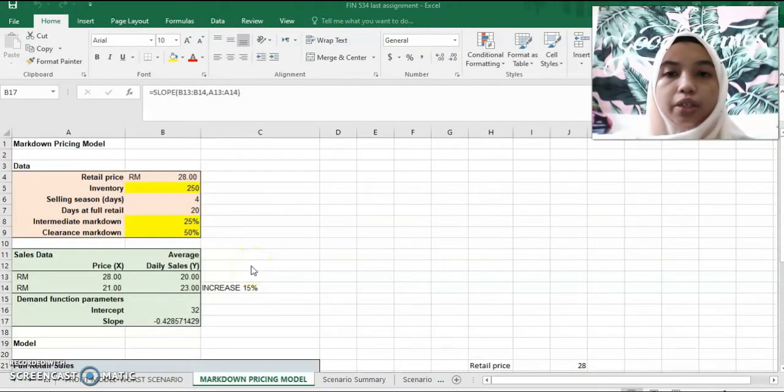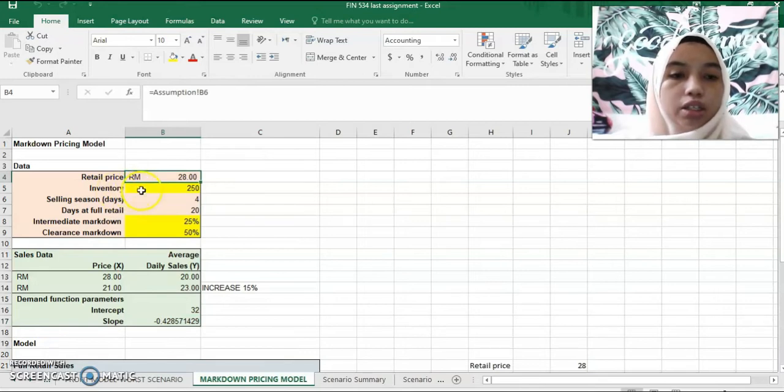Next is the markdown pricing model. All the data is based on the assumptions of the first sheet. First is the retail price, which is 28 ringgit. Next is the inventory, which is 250 units per month. The selling season is 4 days, and the days at full retail is 20 days based on the assumptions. The intermediate markdown is 25%, and the clearance markdown is 50%.